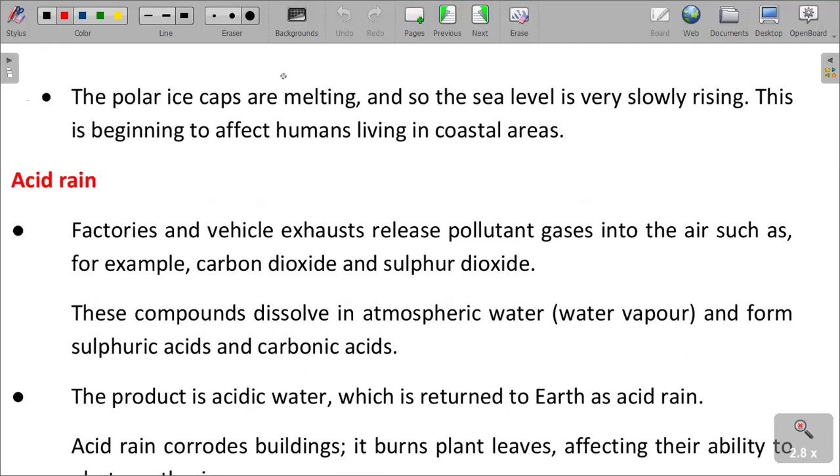We talk about flooding, resulting in flooding of coastal places, and that also results in problems that impact on human life.